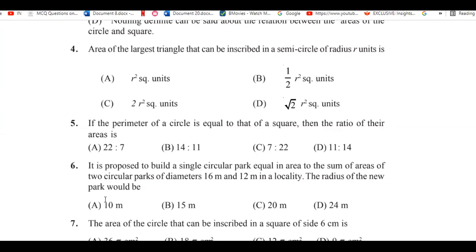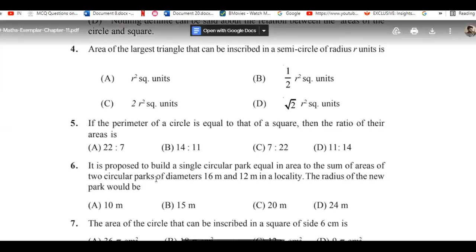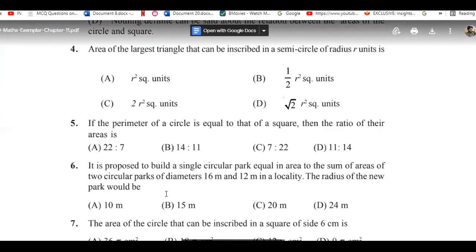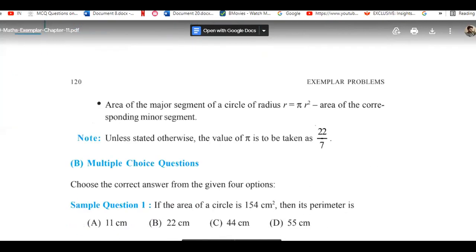It is proposed to build a single circular park. The sum of the two parks, with diameters 16 and 12 in your locality. What would be the new radius of the park? So you know that if we have two circles, and we have studied this one, just before we did this question here.